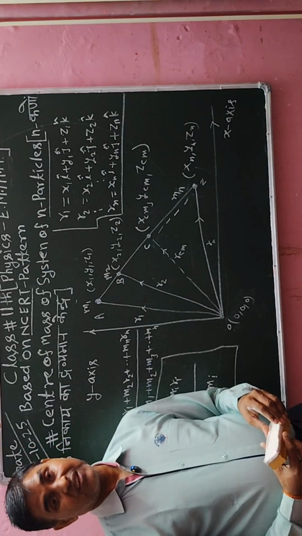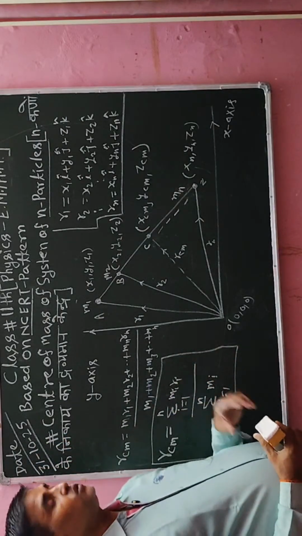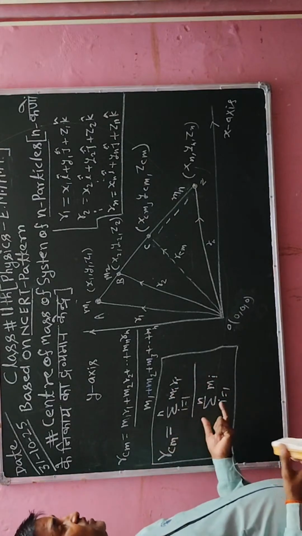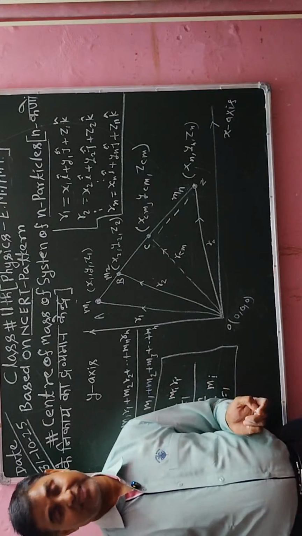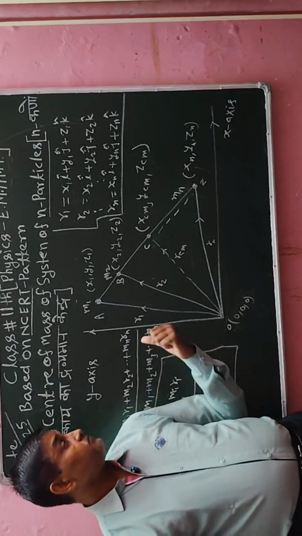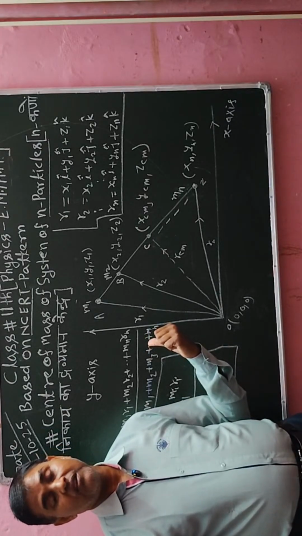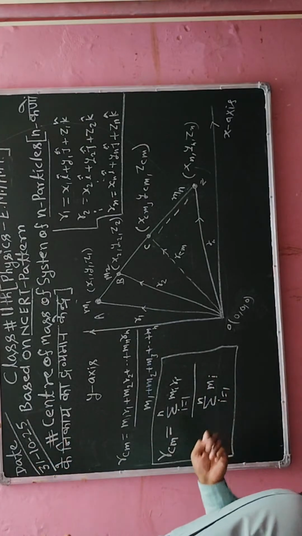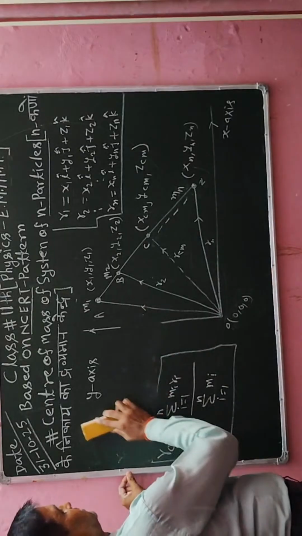Therefore, you concentrate here to understand its application in the numerical. I'm going to erase this one, and after erasing I will write one numerical, and after that I will apply this concept to evaluate the center of mass of the given particles. Okay, particles means kernel.